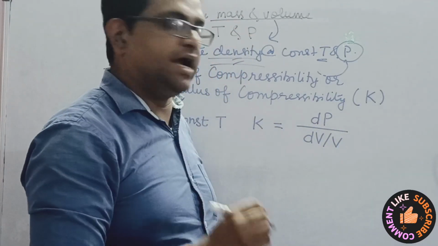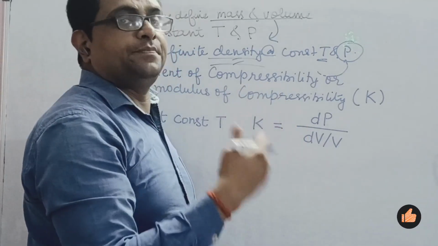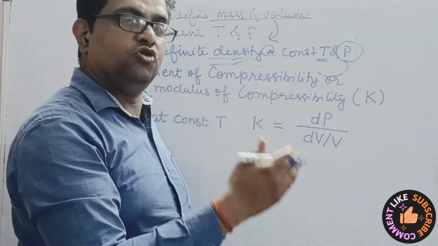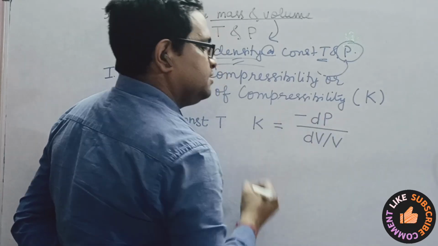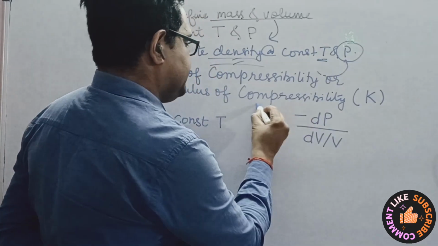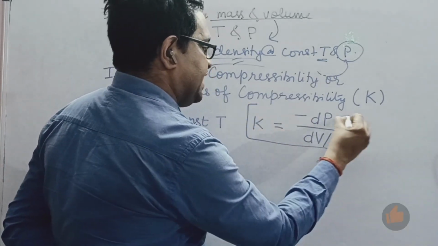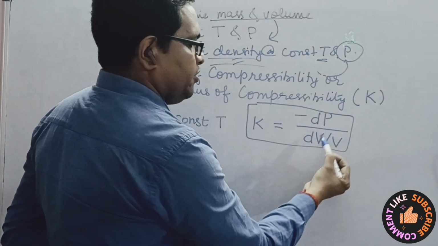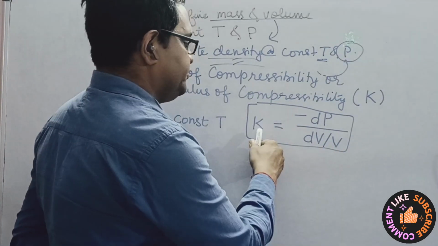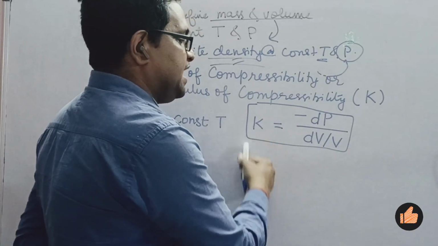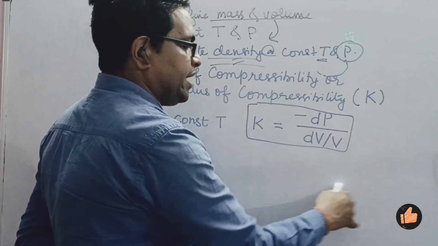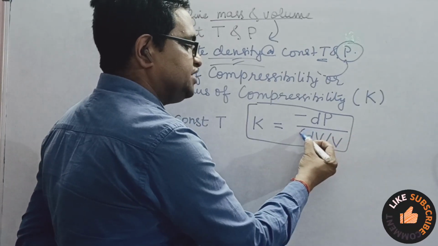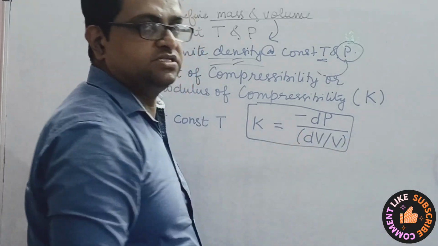Now we also know that when we increase the pressure, the volume gets decreased. So here we include a negative sign. So we have K is equal to minus dP upon dV by V. So we can define compressibility as the ratio of the differential change in pressure that is required to cause a differential change in volume per unit original volume.